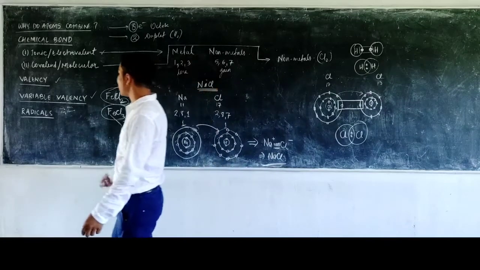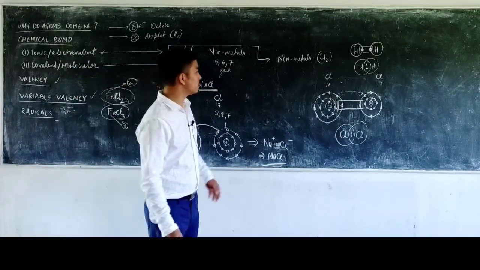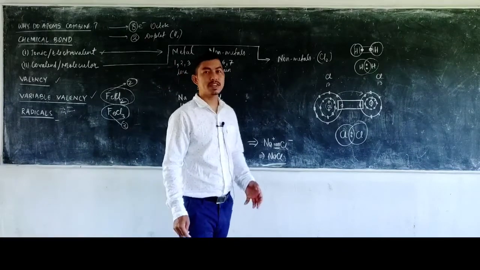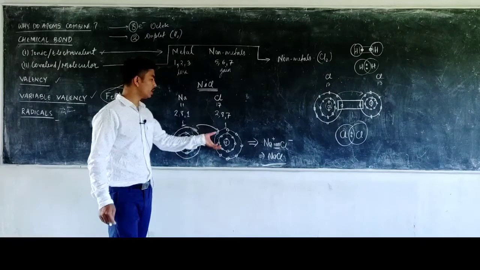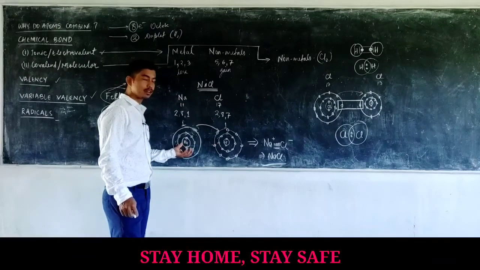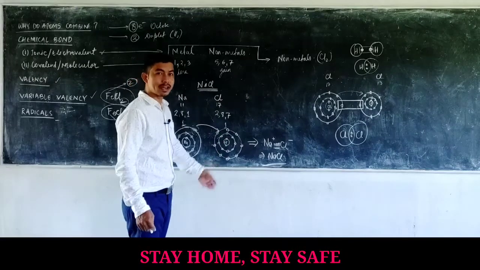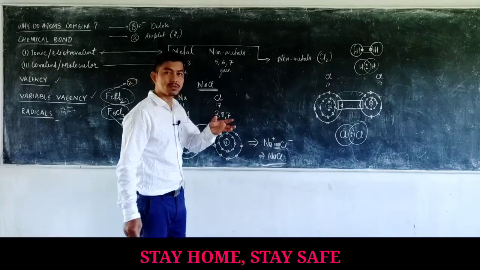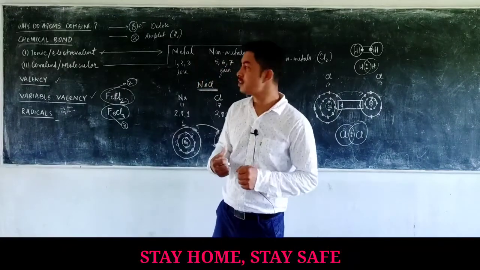The last topic is the radical. In the previous class we already discussed ions. Ions are charged atoms. The sodium, when it loses one electron, becomes an ion, a cation. And the chlorine, when it gains one electron, also becomes an ion, an anion. So a single atom, when it loses or gains an electron, attains a charge, that is an ion.